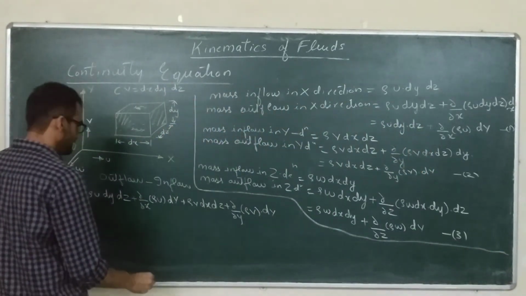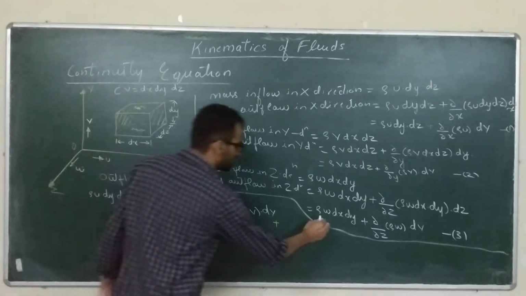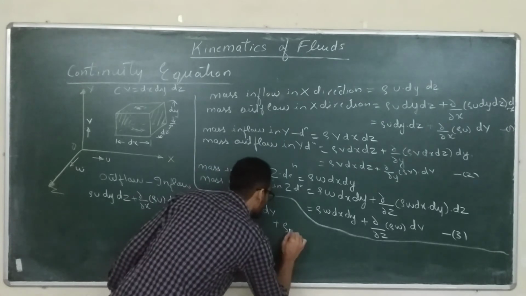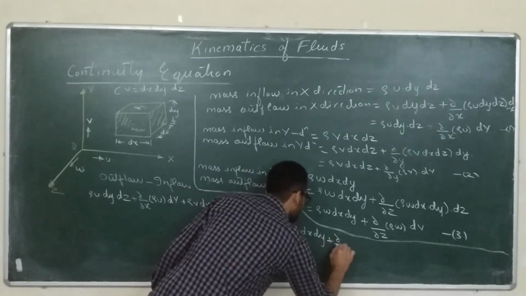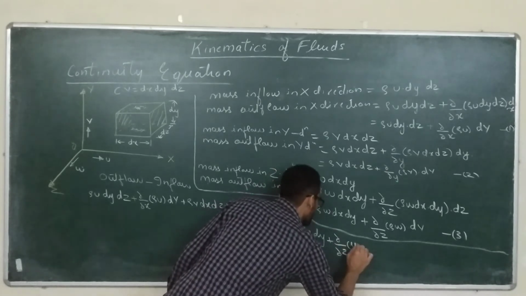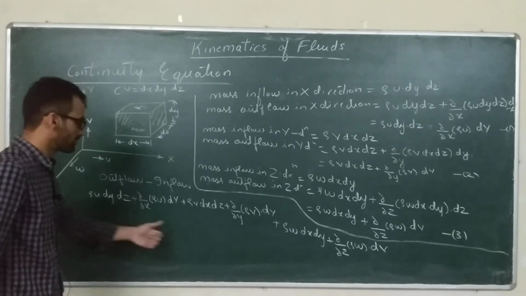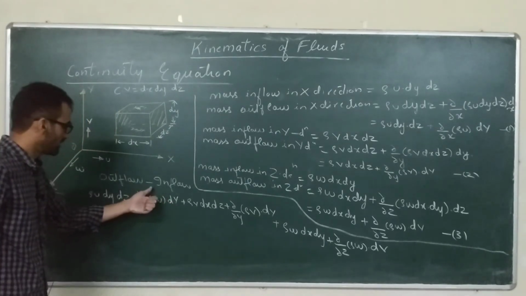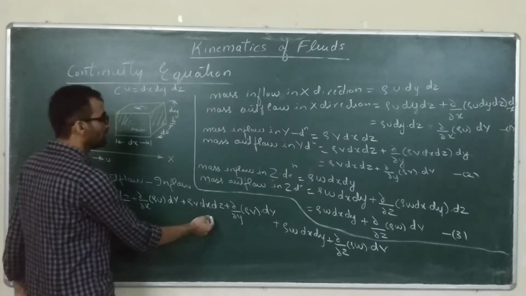And what is the outflow in z direction? It is rho w dx dy plus del z of rho w into dv. Okay, so this is your total outflow, and we have to subtract the inflow. Without writing, you can clearly see what the inflow is.